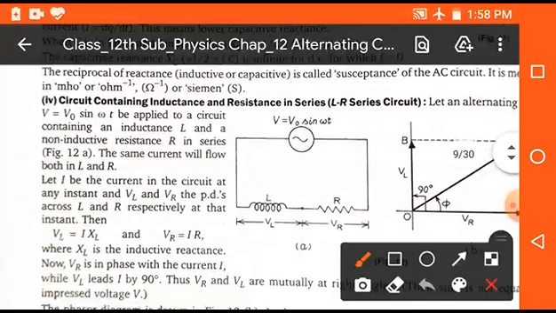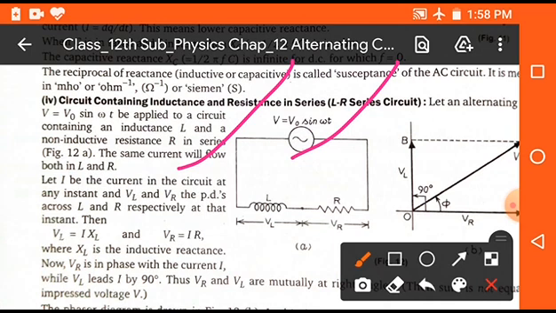So, in the case of LR circuit, inductance and resistance both are connected in series with the help of alternating source. V is equal to V naught. So, student, here two things are connected. First is inductor and second is resistor. So VL is the voltage across inductor and VR is the voltage across resistance.